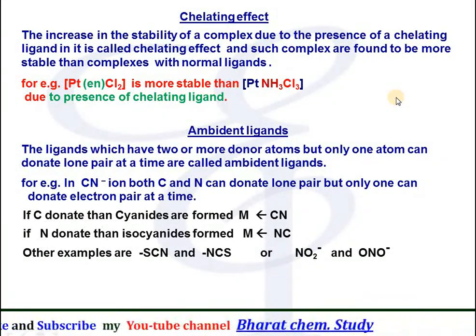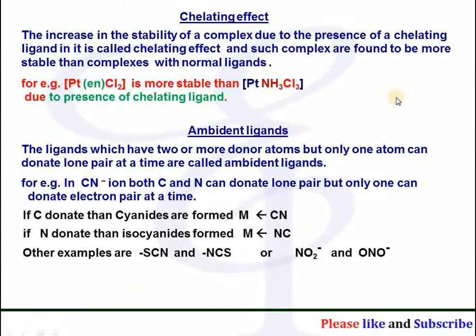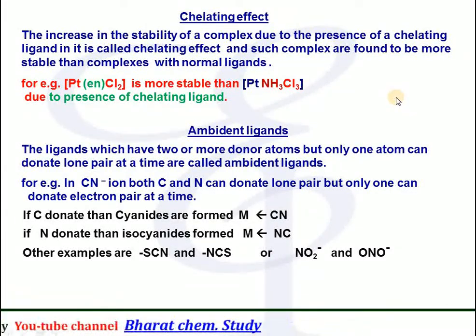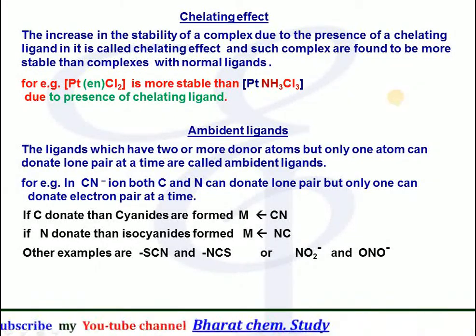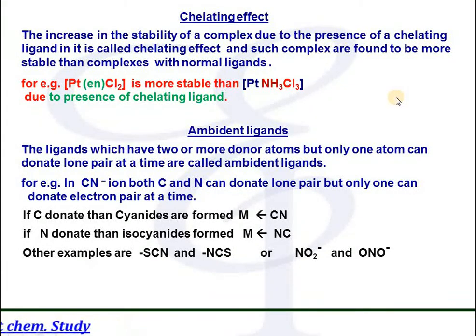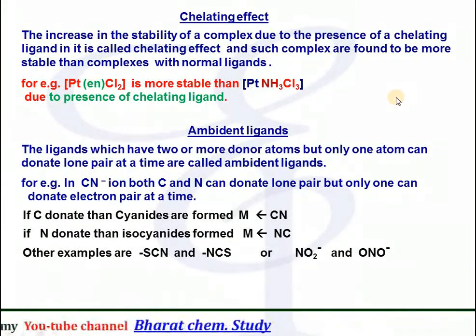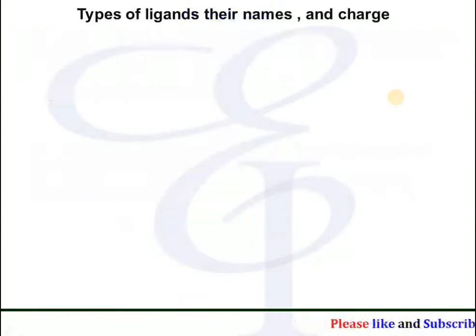Similarly, in SCN, if sulfur forms a bond with the central atom, it is called thiocyanate, and if nitrogen forms a bond with the central metal atom, then it is called isothiocyanate. One more example is NO2 negative. If nitrogen donates a lone pair of electrons or forms a bond with the central metal atom, then it is called nitro. Whereas if the oxygen forms a coordinate bond or donates a pair of electrons to the central metal atom, then it is called nitrito, represented as ONO.